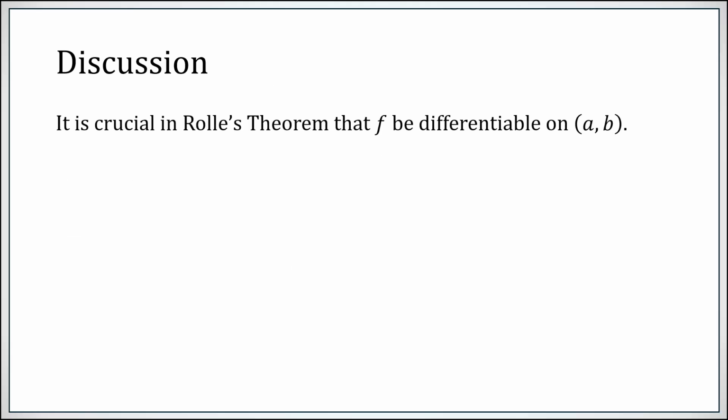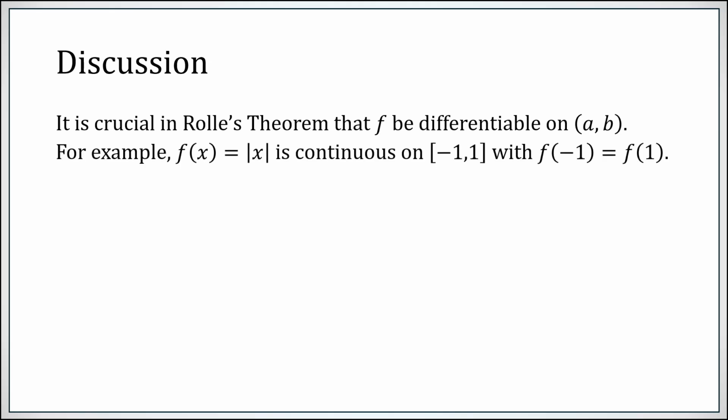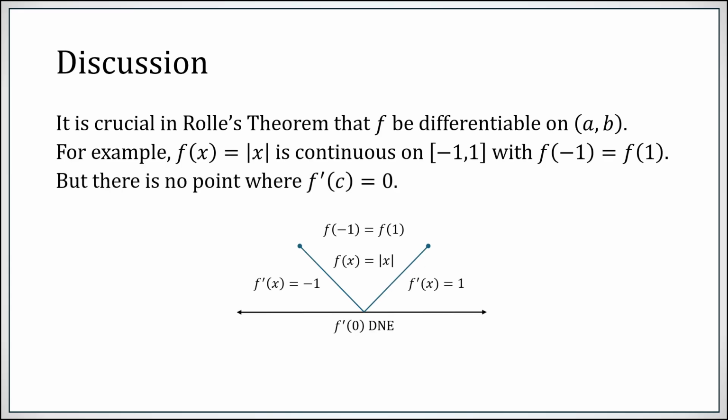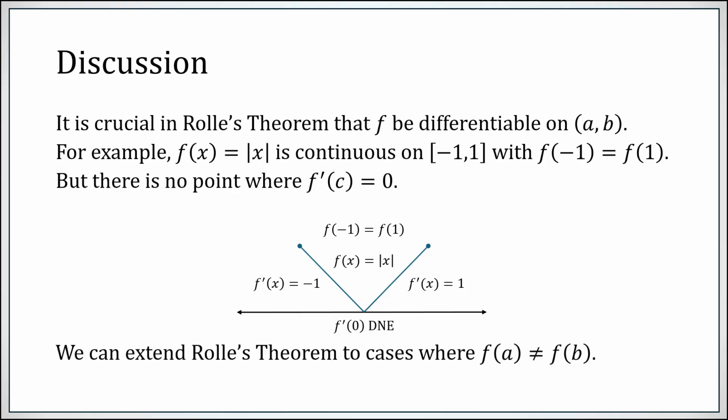Now in Rolle's theorem, we absolutely had to assume that f had a derivative everywhere on the open interval from a to b. So an absolute value function, for example, is continuous from -1 to 1. But there is no place where the derivative is zero because the derivative would fail to exist at one point in between -1 and 1.